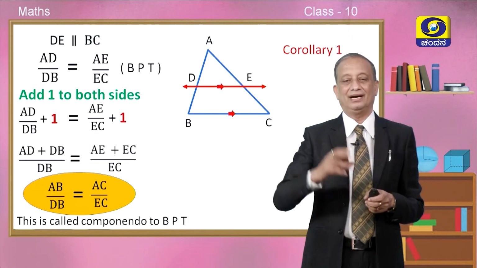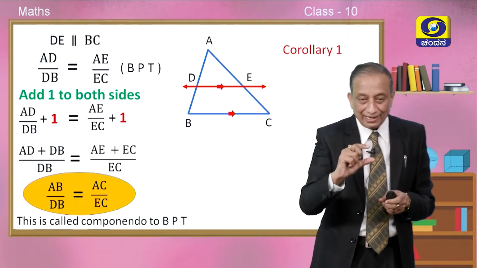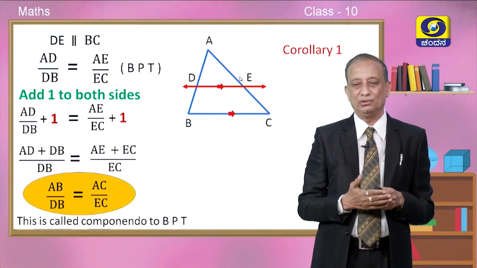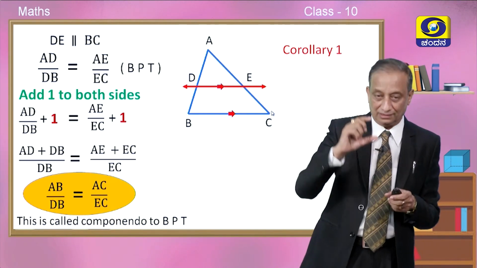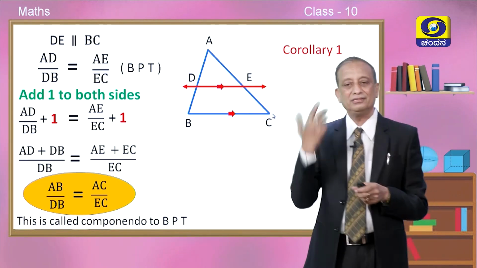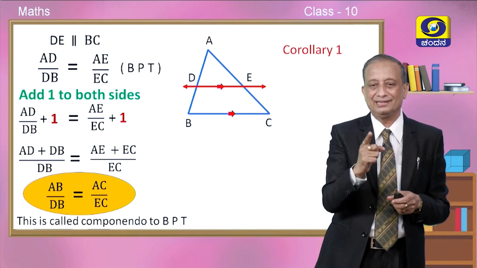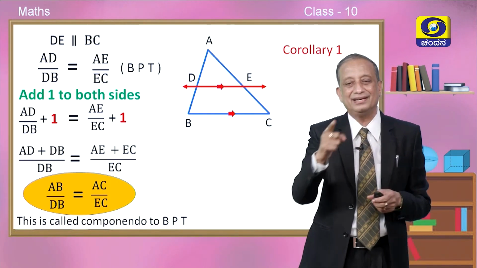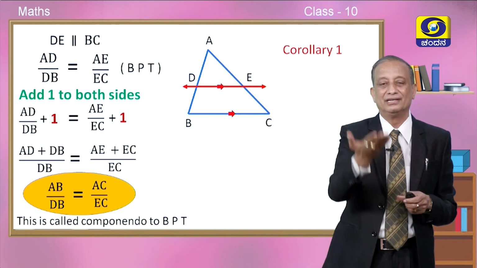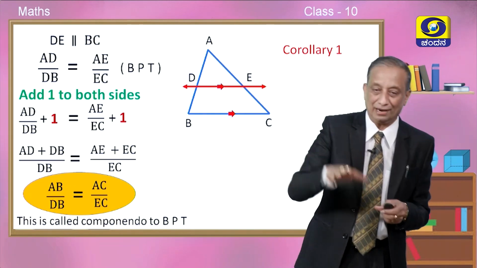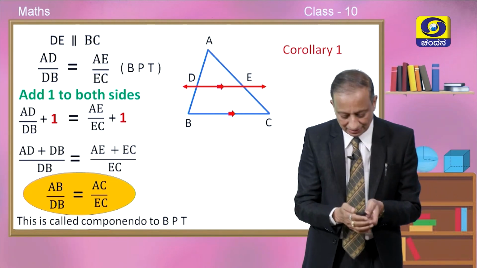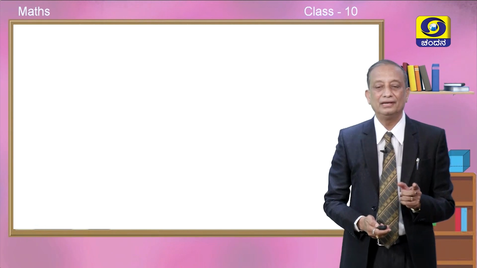It means that if AB is twice the DB, then AC will also be twice EC only, or if AB is 3 times DB, then AC will also be 3 times EC only, children. Do not mistake that this is true only when AB and AC are equal. It may be equal, may not be equal. We have made it very clear in our figure that AB is smaller than AC. In spite of that, AB divided by DB will be exactly equal to AC by EC. So, this is called corollary number 1.